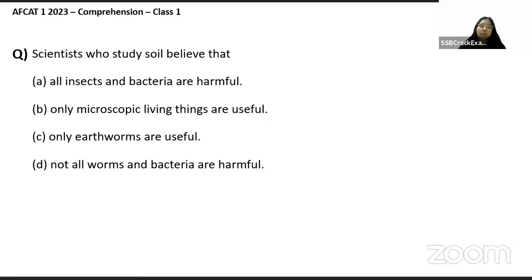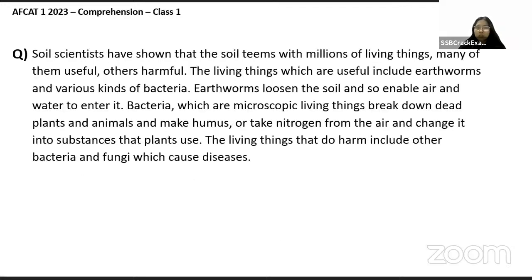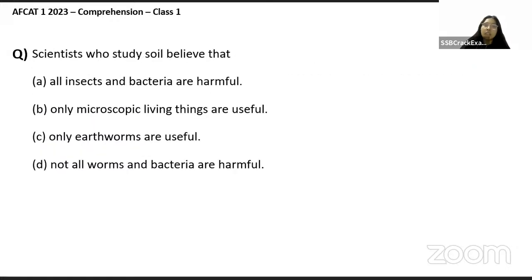I guess it has been clearly mentioned here. Soil scientists have shown that soil teems with millions, many of them harmful. But it was right here in the first paragraph. It is explained in such a way that we can answer the questions easily. Actually, it is clearly mentioned that not all worms and bacteria are harmful.